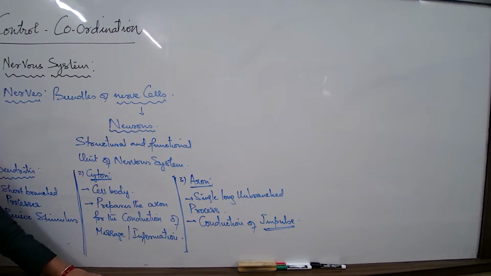Prevents the loss of the messages. Acts as an insulator. This entire myelin sheath acts as an insulator. What is the meaning of insulator? We have got those insulated bottles. It will keep the hot for a number of hours, cold for a number of hours. We talk about insulated wires and all.